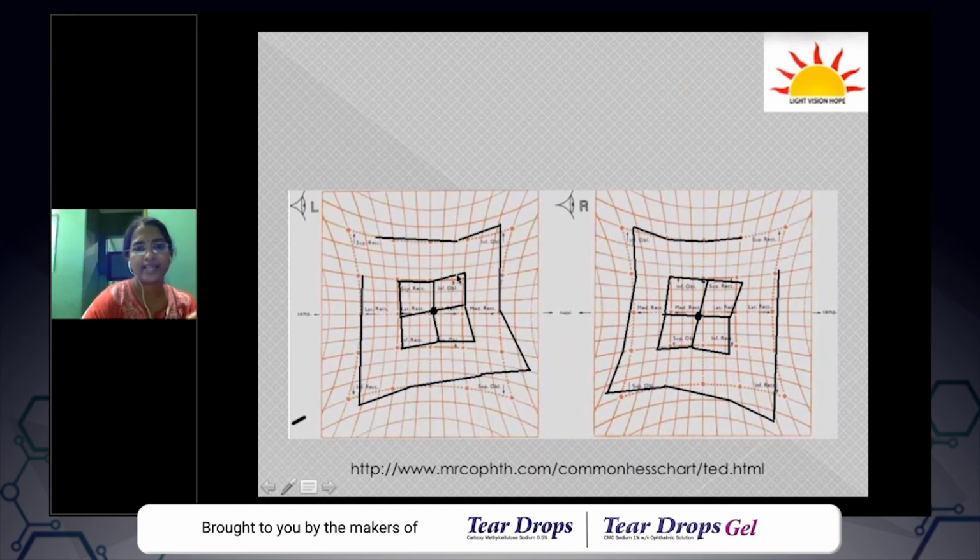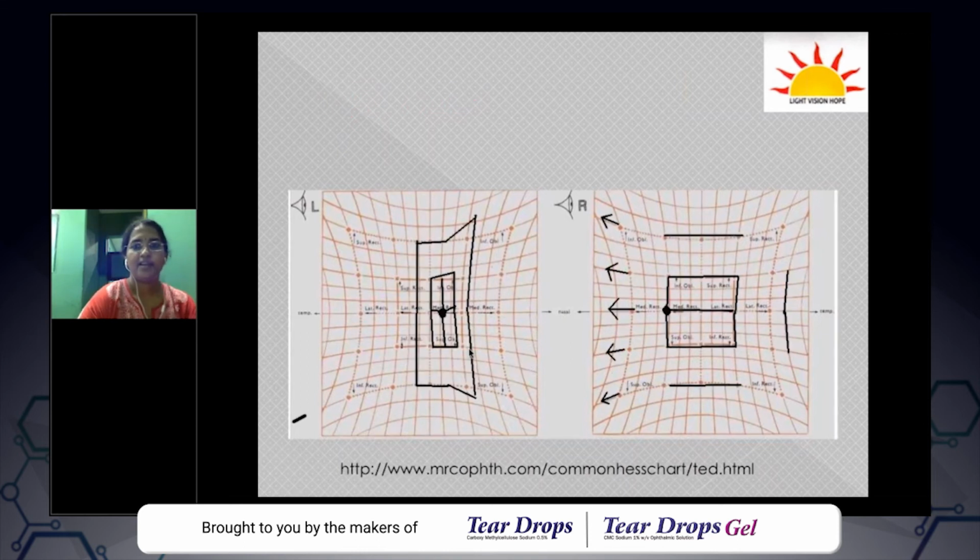So this looks like a superior rectus palsy. You are very right. But again, I would like to say that in a superior rectus palsy, it's very clear, like you have overactions and underactions very much clear. This is actually a bilateral superior oblique palsy, which is more pronounced on the left side. Okay, but whatever you answered, your thought process is very good. And try and answer this.